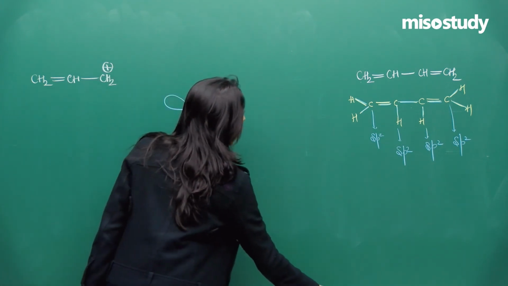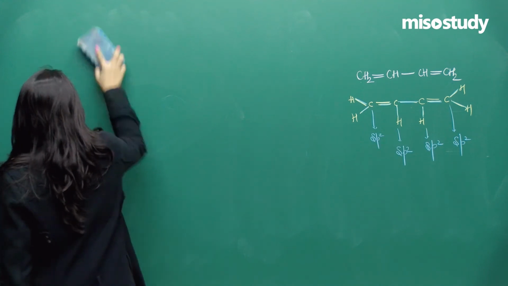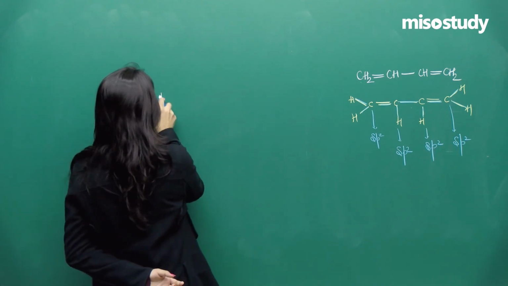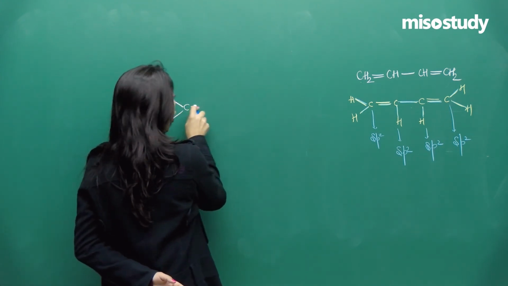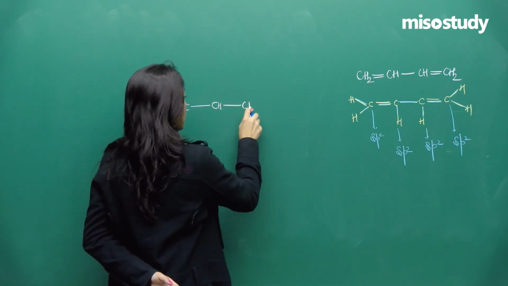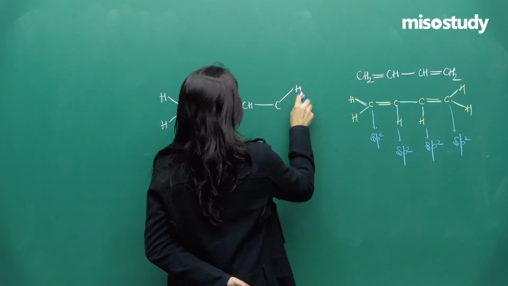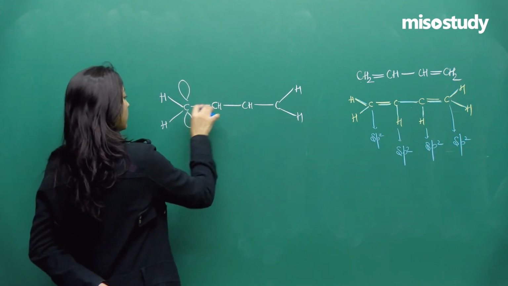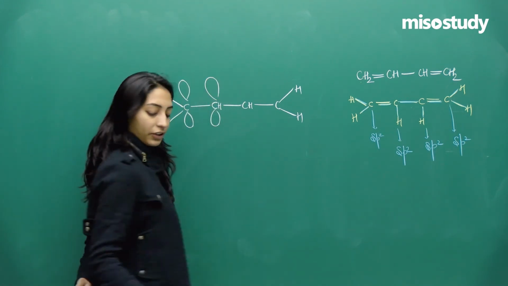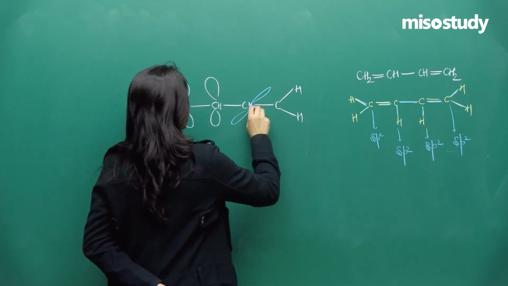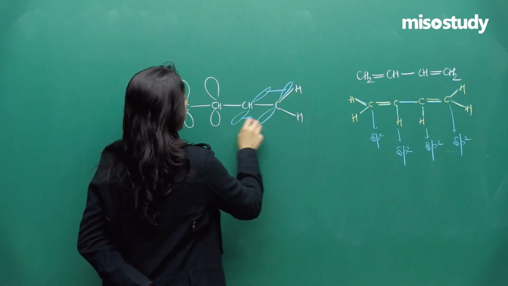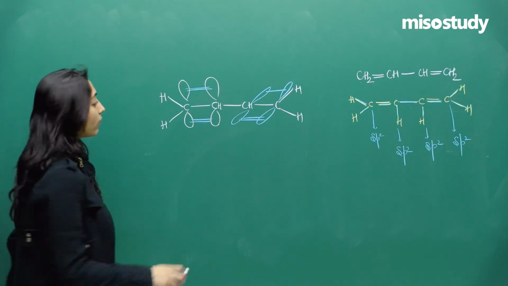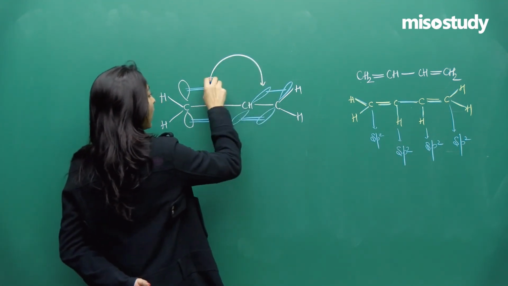So now see, if you draw the structure of this particular carbon, I'll just show you one case, the other one will be clear, easy for you people to understand. Now see, I am just talking about the double bond formation. So I'll say carbon is here forming a bond with other carbon atom, like this, 1, 2, 3, 4. Now make a double bond here and make a double bond here. Something like this.